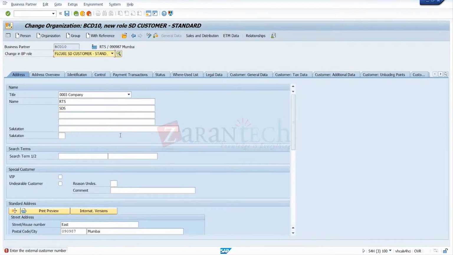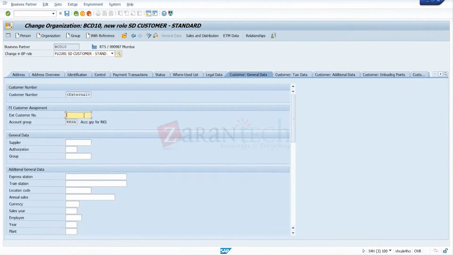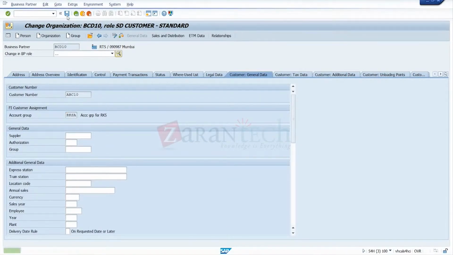So again go here, customer general data. This number is for the customer role. So we changed this customer role, and saved now.